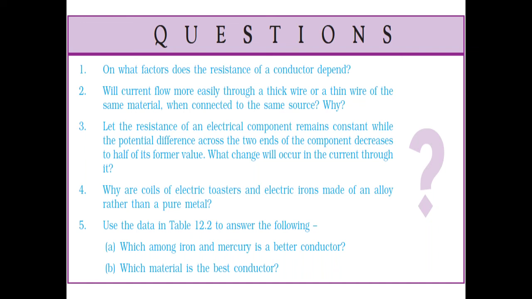So we will write the answer that alloys have more resistivity, so they produce more heat. Therefore we use alloy in making electric toasters and electric irons. And secondly, as alloys have high melting point, they do not oxidize at high temperatures. They also do not melt at high temperatures.